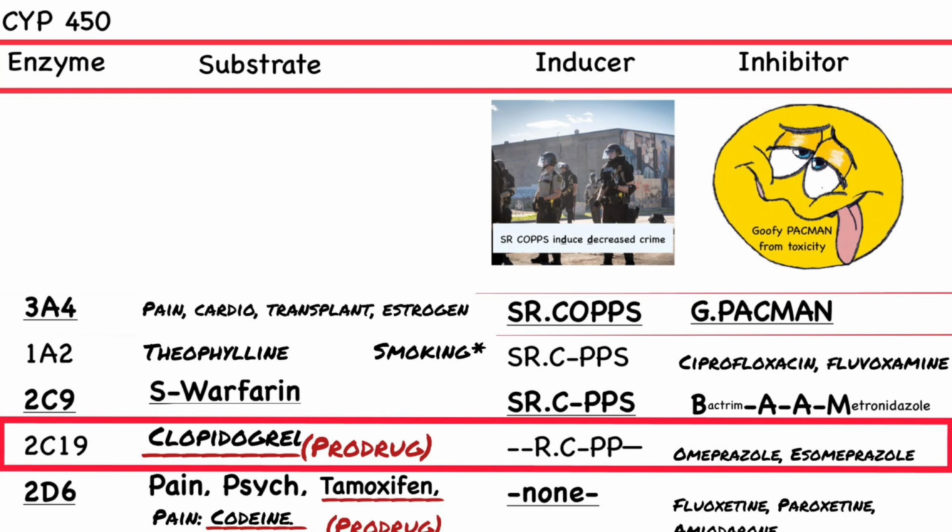Now the next enzyme for us to know is 2C19, and the main drug will be clopidogrel. Remember that, look at that number under the enzyme, 2C19. The C1 looks like Cl for clopidogrel. Remember that clopidogrel is a prodrug. We do have our regular inducers. Most of them are the same drugs as Sen-Cops, but inhibitors change. Omeprazole and S-omeprazole are the main inhibitors for the 2C19 enzyme. And what will happen when we give omeprazole and clopidogrel together?